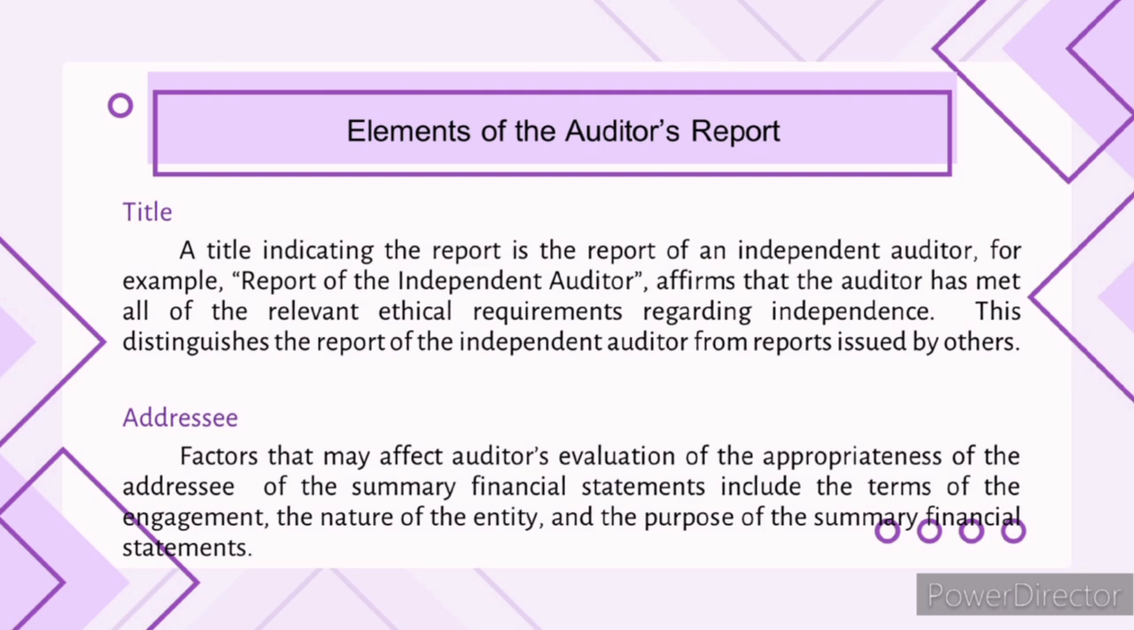So we have the address. These are factors that may affect the auditor's evaluation of the appropriateness of the address of the summary financial statements. This includes the terms of the engagement, the nature of the entity, and the purpose of the summary financial statements. For example, if the summary is intended for the company's board of directors, the address will be to the board of directors of XYZ company. The auditor will consider the board's understanding of financial matters when deciding the level of detail in the summary.